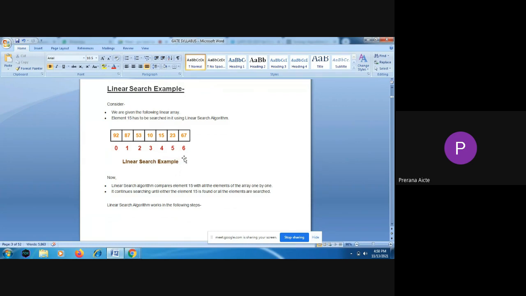If the element you are searching for is not found in that list, then it comes under unsuccessful search. Whether your element is found in the list or not found, you have to go through all the n elements in the list. So for successful search as well as unsuccessful search, the time complexity is order of n, and only in the best case is it order of 1.